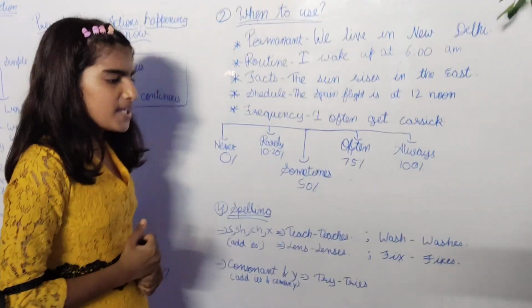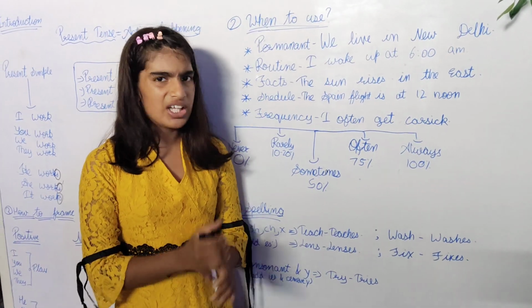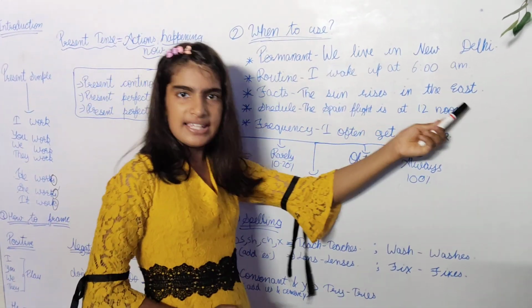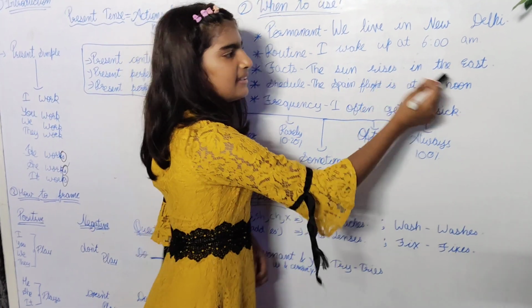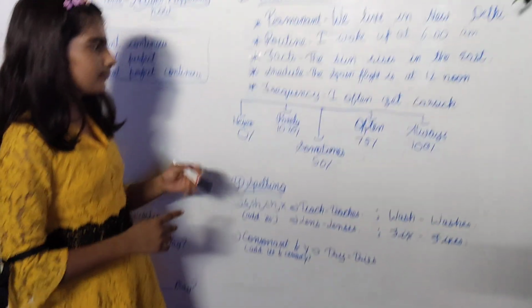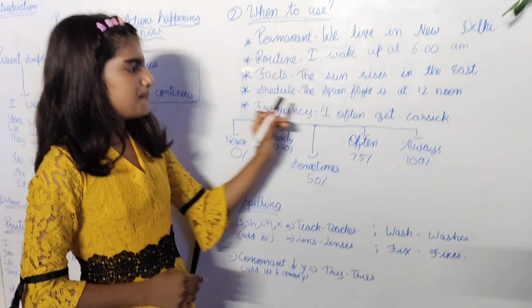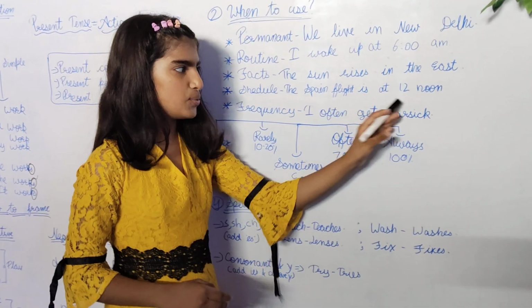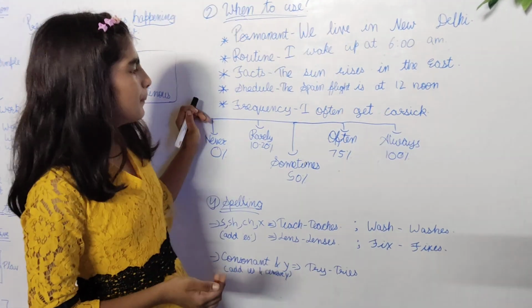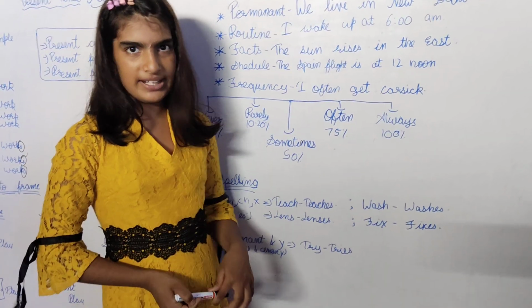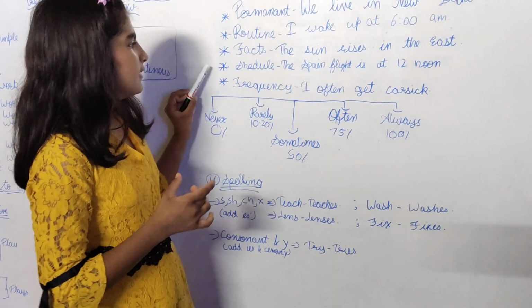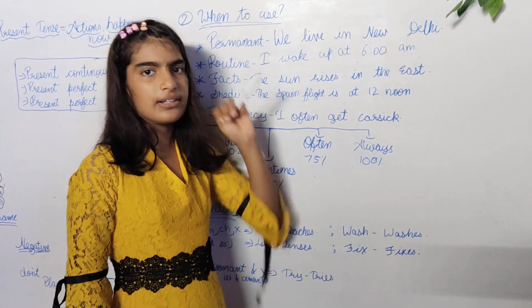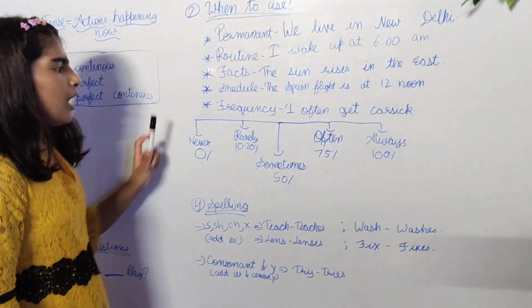Facts. A fact is something scientific which cannot be changed. The sun rises in the east and it sets in the west. Schedule. The Spain flight is at 12 noon. Schedule means that it happens every day and it's fixed. It's not like the Spain flight will leave at 11. It's fixed that it will leave at 12 noon.